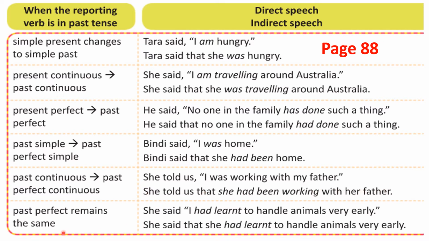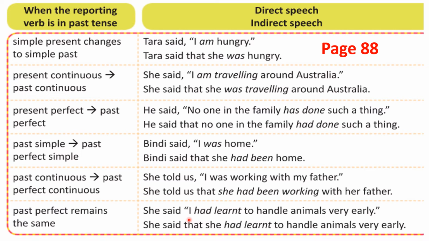The last point. If the sentence has past perfect, that remains the same. This is very easy. You're not going to change anything in this. As it is, you're going to write. That is, you're not going to change any tenses in this.